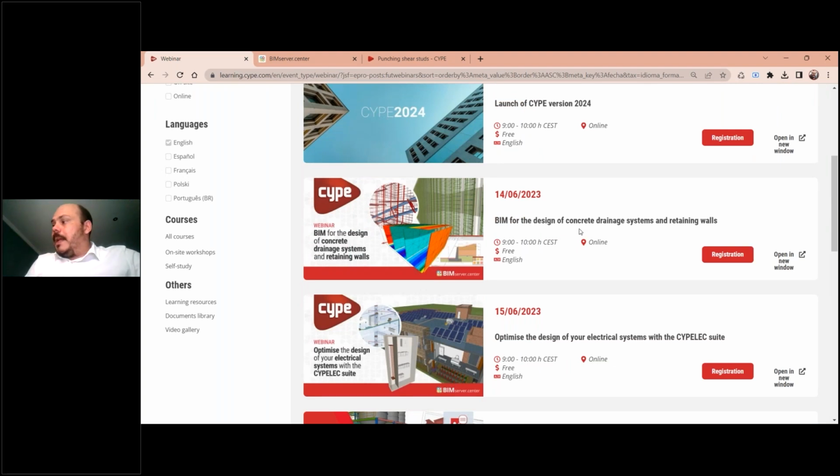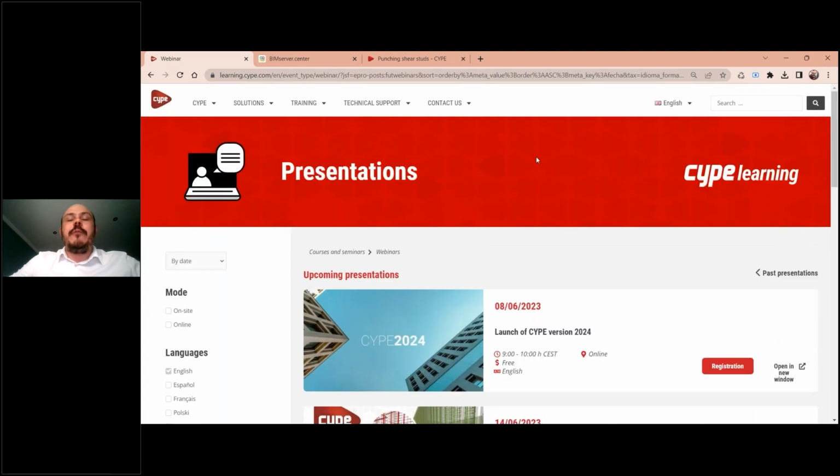Okay, so let's begin with our first new features. The first new feature I would like to show you is a common feature related to all the applications that we have. Maybe you already know, but if you don't, CYPE has an ecosystem with different applications, different little tools that can be connected between them.